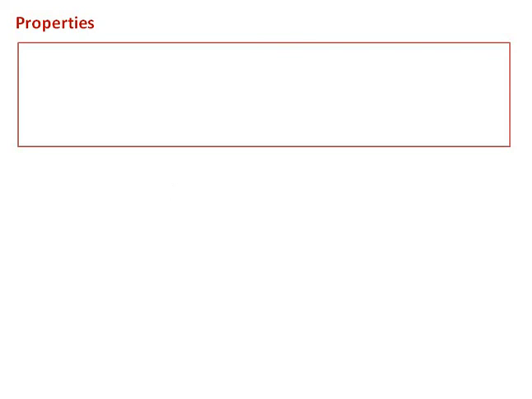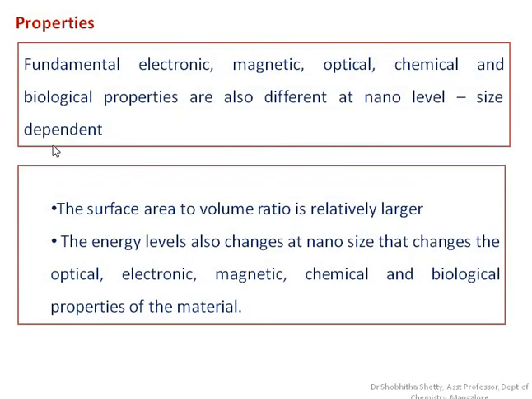So about the properties of nanomaterial. We know the importance of nanomaterial and its application. Properties: they have different properties mainly due to the difference in size, as I mentioned. Mainly because of the surface property, they will exhibit various properties at nano level. The properties vary with respect to electronic or magnetic behavior, optical, chemical, as well as biological properties also. So mainly they are size dependent.